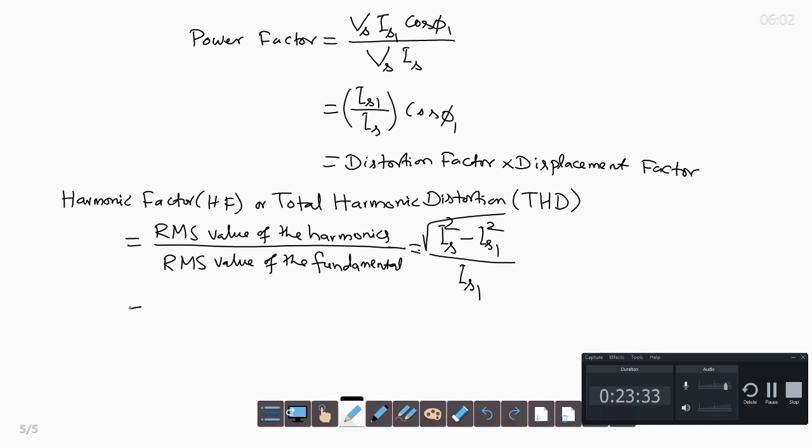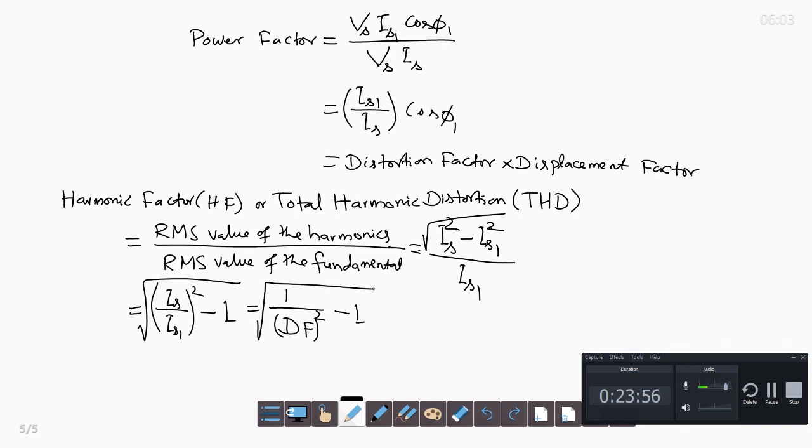So this is the square root of (IS by IS1) whole square minus 1, and we have defined IS1 by IS as the distortion factor. So it is the square root of 1 by distortion factor square minus 1. This is the total harmonic distortion THD or harmonic factor.